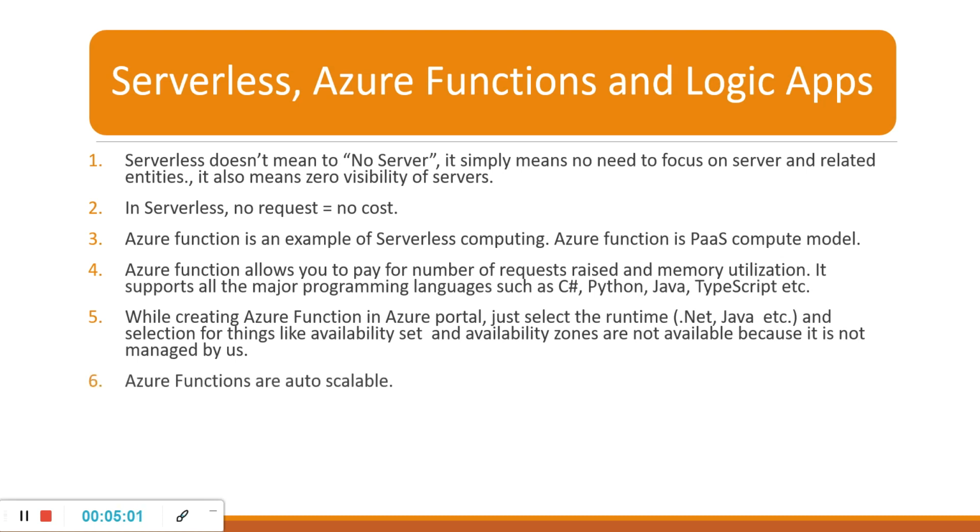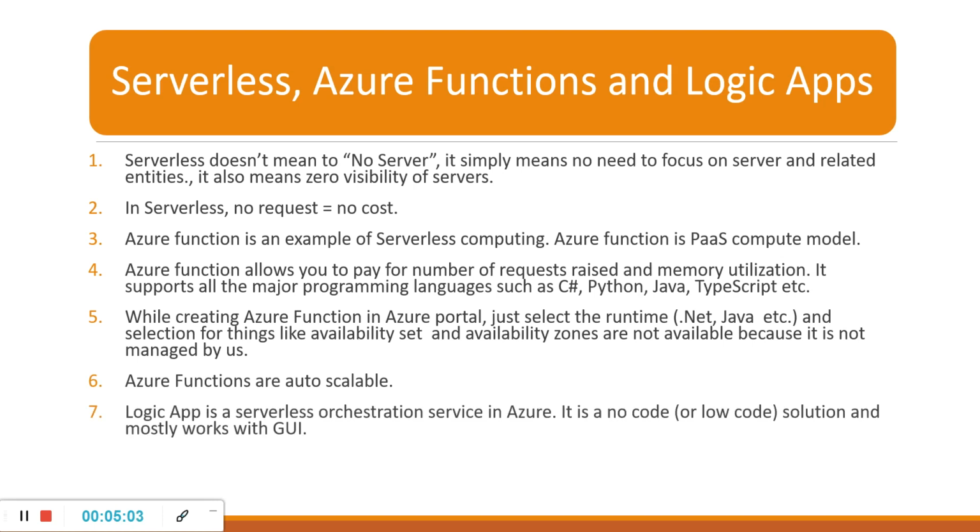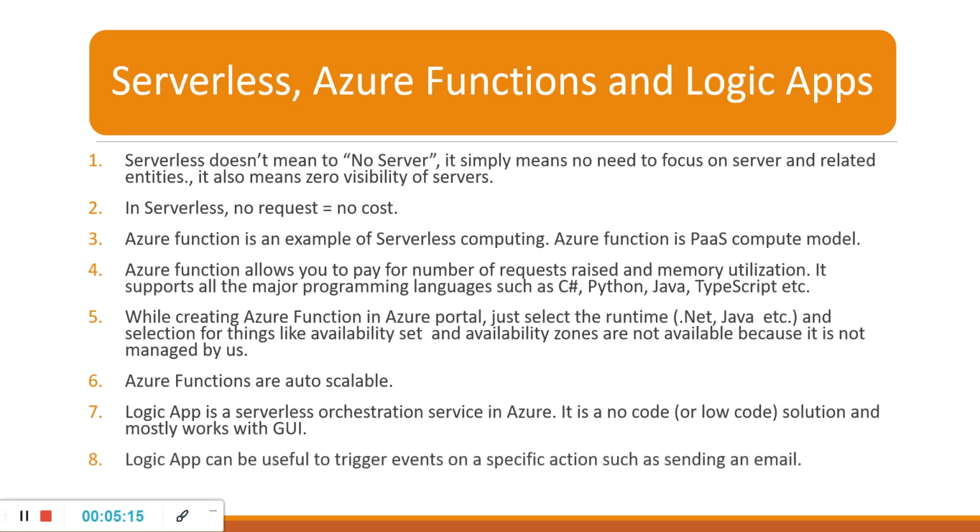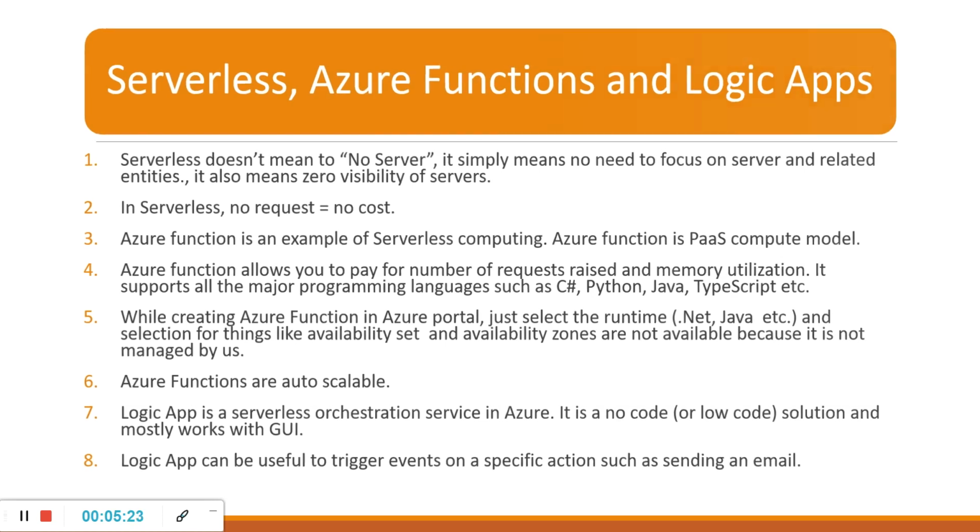Azure Functions are auto-scalable. Logic App is a serverless orchestration service in Azure. It is a no-code or low-code solution that works mostly with GUI. Logic App can be useful to trigger events on a specific condition or action, such as sending an email to a group of people.